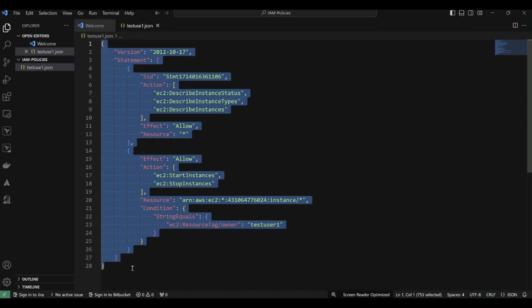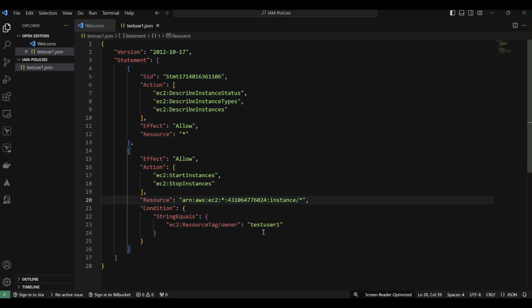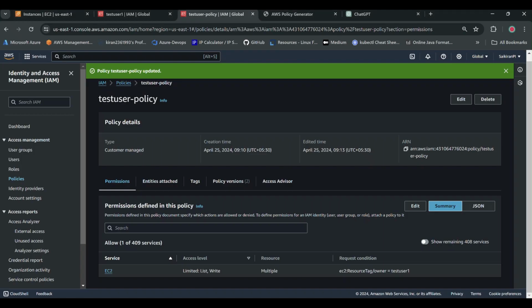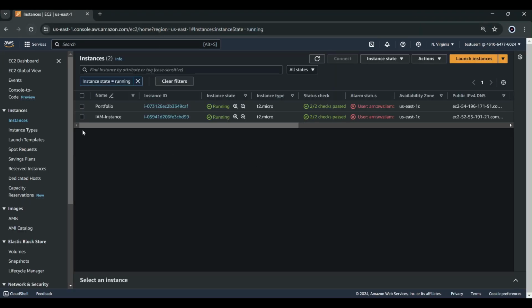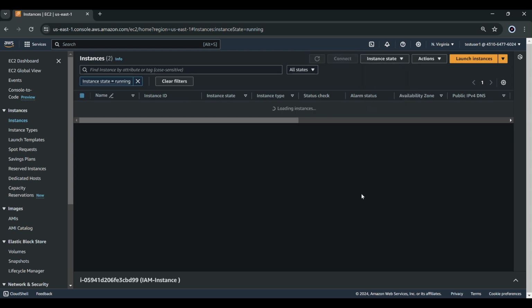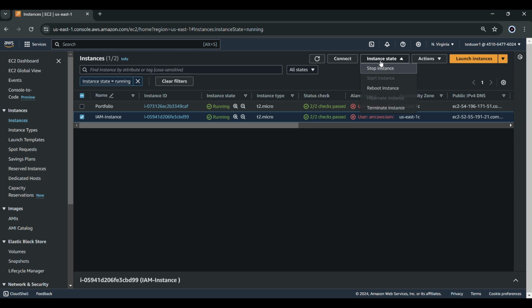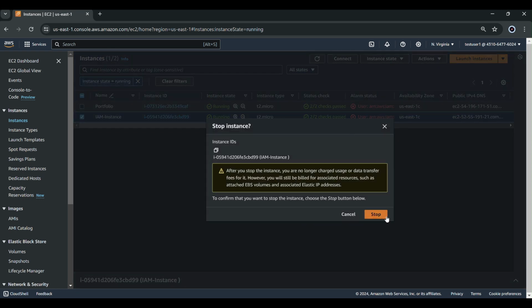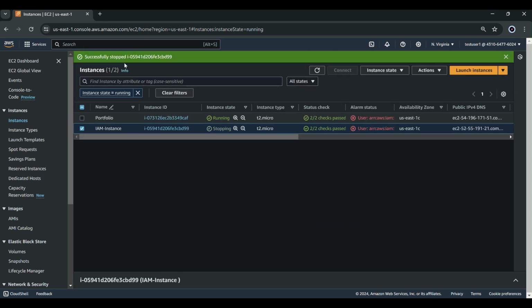Guys, in this code I forgot to tell you something. This star represents a region. If you wanted to do it on a particular region like US East 1, US West, or Asia Pacific, then you can simply enter the region here. Okay, now go back to the policy and our user, and let's try to stop this instance and see if we do have the access or not. We should have the access. Click on stop instance. See, the instance has been stopped successfully, but before it showed, you are not an authorized user.